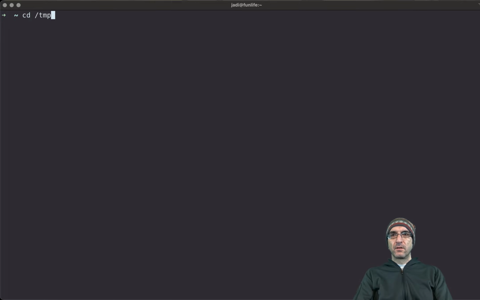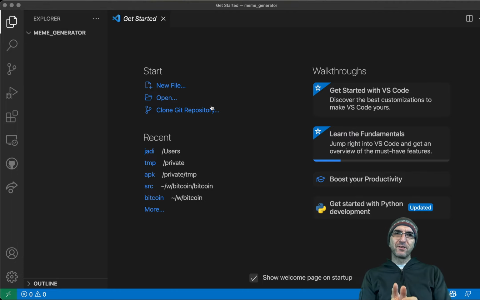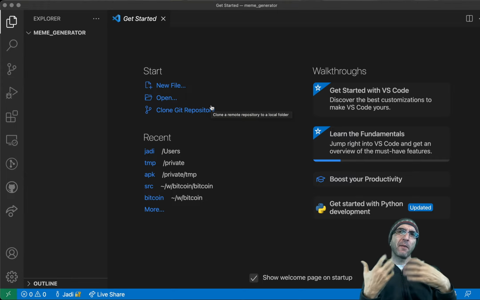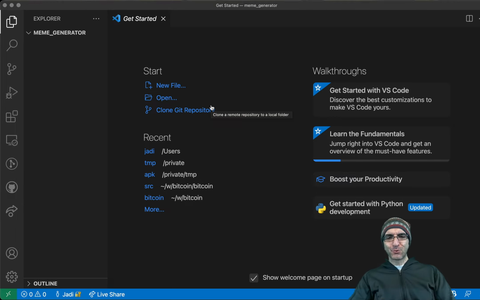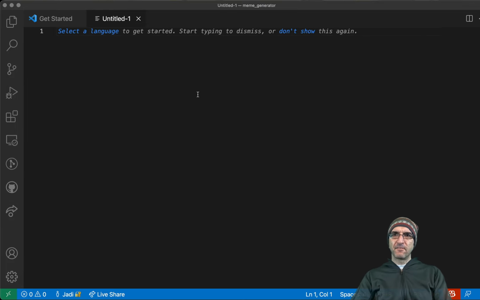Let's make a meme generator directory, cd meme generator. Let's write it here in VS Code. I used to write my programs in Vim, but now that we have Copilot, it's much, much better to write it in VS Code. I revert it back, it's not much. I myself prefer to use VS Code to see the Google Copilot working. Okay, let's have a new file.